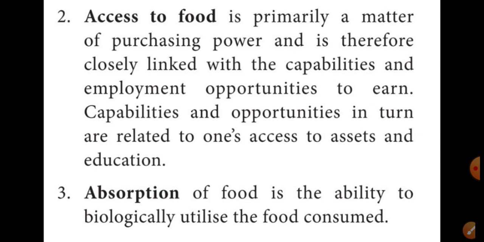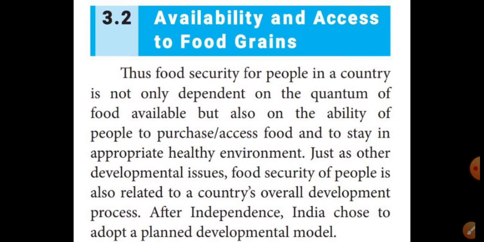The next one is availability and access to food grains. Food security for a people in a country does not only depend on the quantum of food available, but also on the ability of people to purchase the food and to stay in a healthy environment.